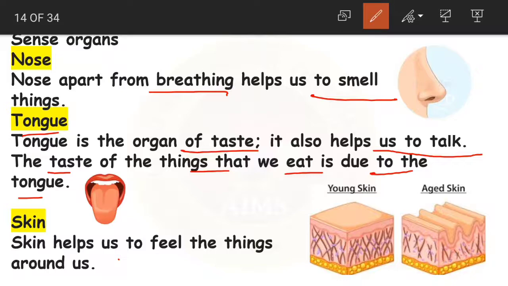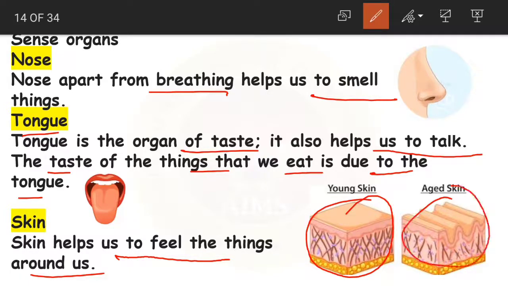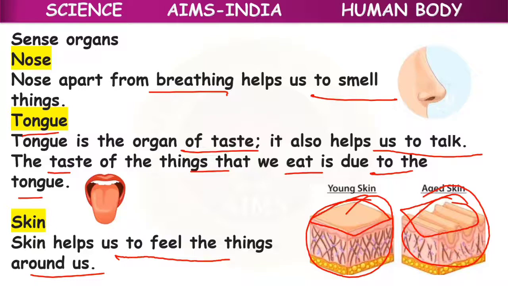Another one, the last one, is the skin. Skin helps us to feel the things around us. The skin that you are having on the body, as you can see here in the picture. Young skin is without any folds. That is aged skin. If a person is aged, then his skin starts getting folded. Okay, children. So this skin is going to help us to feel the things around us. Clear? So these are all the sense organs.